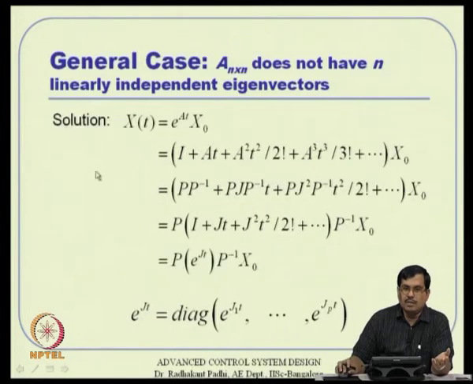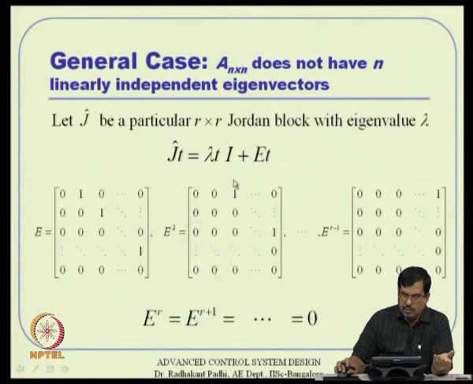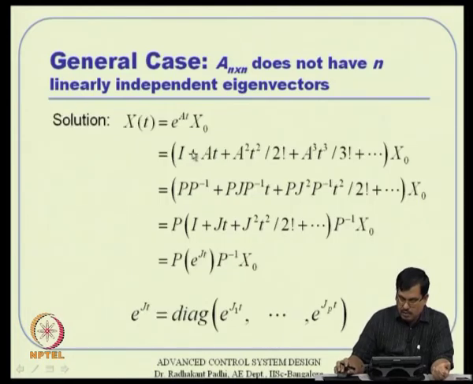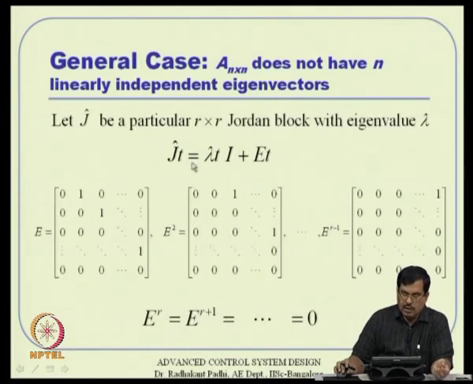This j hat that I am picking out from here is associated with this particular eigenvalue lambda, let us say, where the lambda is repeated R times. So, the j hat will be a particular R by R Jordan block. So, this j hat times t, what I have here, J1 t, J2 t like that, j hat times t I can fortunately write in the form of this one.